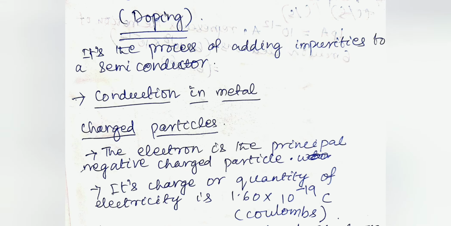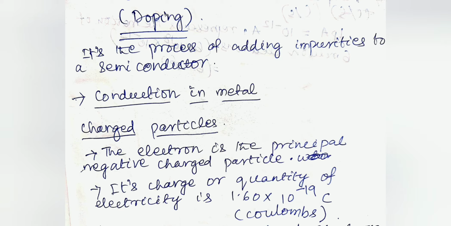Then we come to doping. It is a process of adding impurities to a semiconductor. Then we come to the conduction of metal. Conduction of metal depends upon the charged particles.